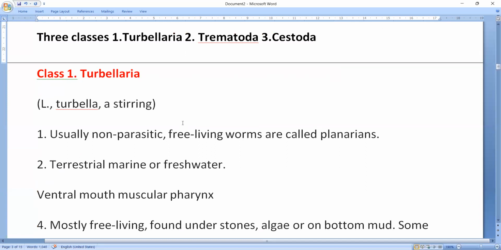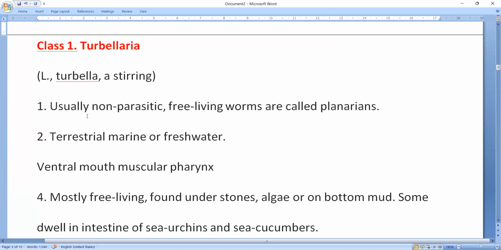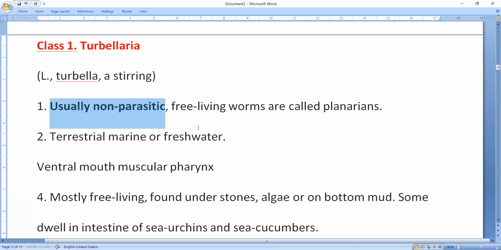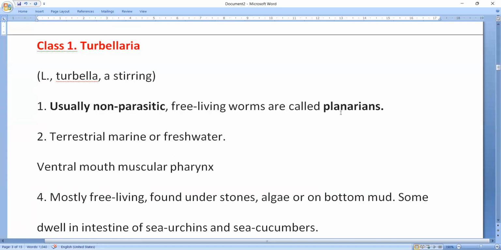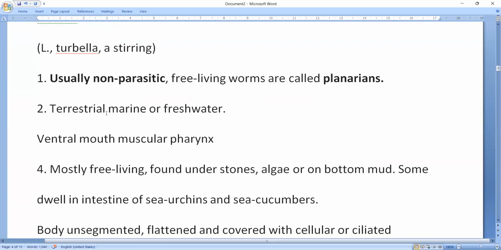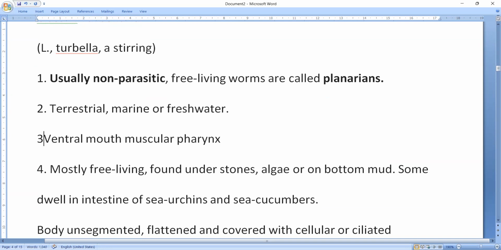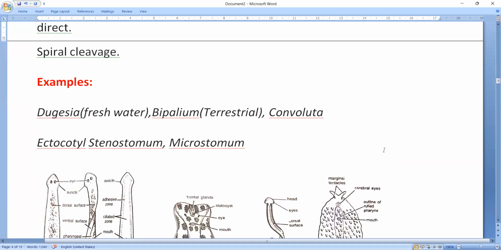So Turbellaria, Turbella means stirring. Usually these are the only class without parasites. These are called planarians. So Turbellarians are planarians, trematodes are flukes, cestodes are tapeworms. You remember, this is an important point. And some are terrestrial, some are marine or freshwater. So here I'll show the diagram.